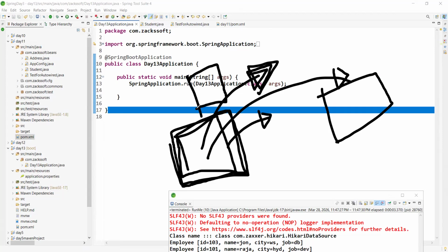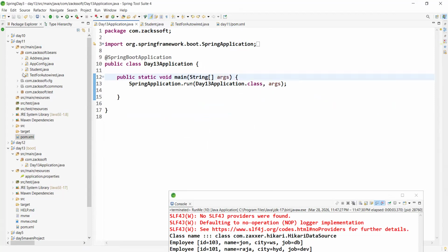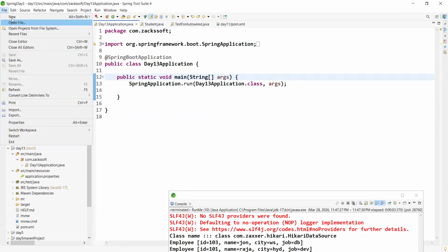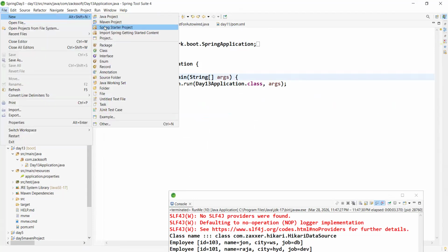Should I install STS or continue with Eclipse? Are you using Eclipse or STS? Eclipse, okay. If you are using Eclipse, no need to install STS separately. Maybe you will not find the option like New Spring Starter Project.